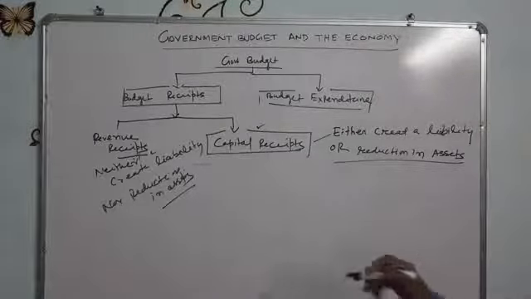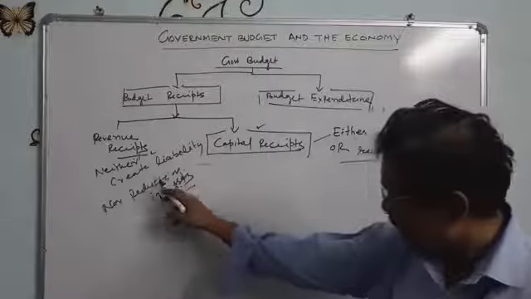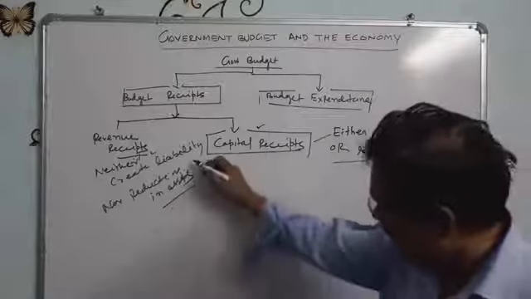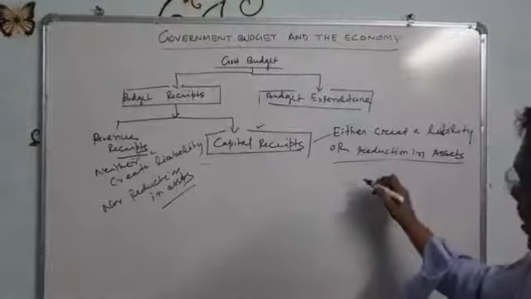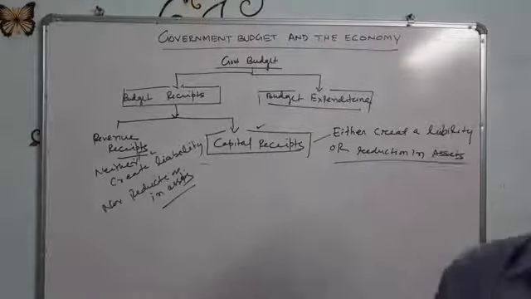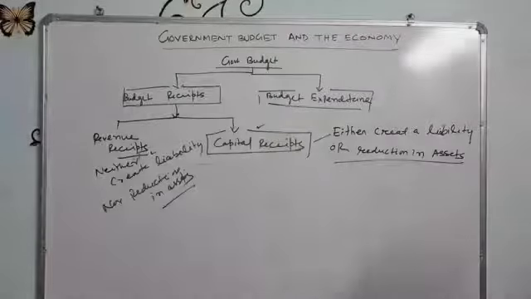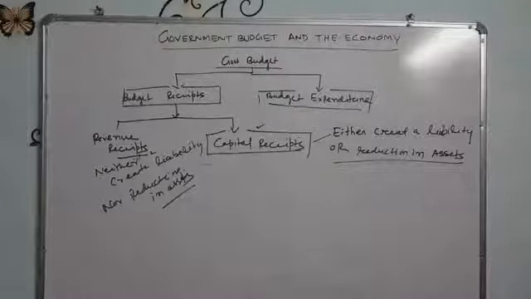Please see it. Revenue receipts neither create liability nor reduce any assets, whereas capital receipts either create a liability or lead to a reduction in assets.